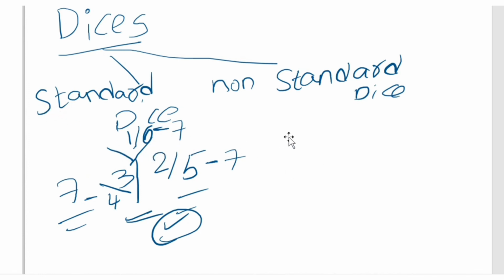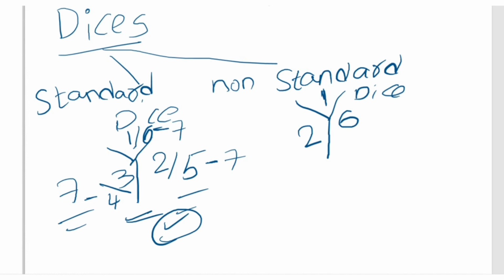So when it comes to non-standard dice, what exactly does non-standard dice mean? See, I'm also drawing the upper part of the die. I'm taking three numbers, namely 1, 6, 2. The major concept of non-standard die is that the sum of adjacent faces is equal to 7.